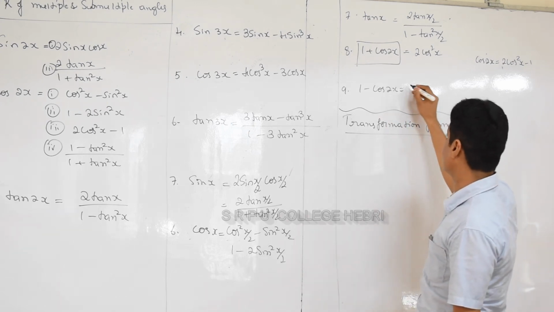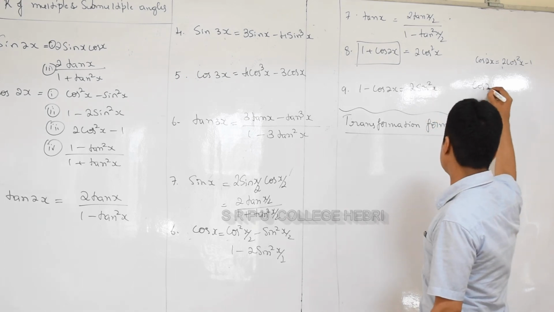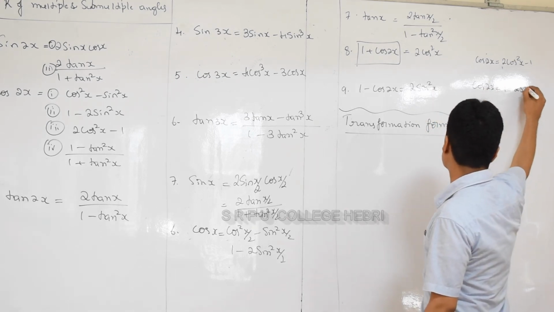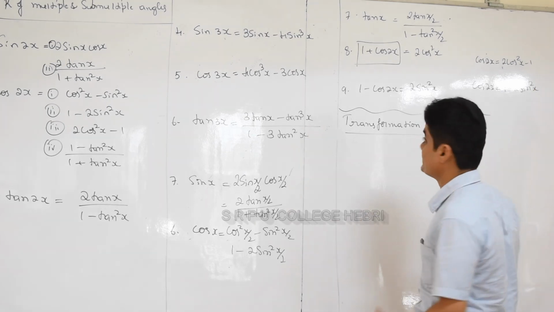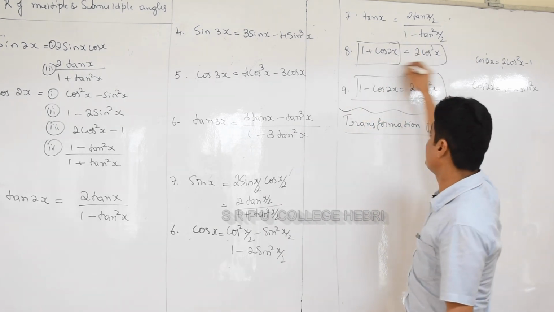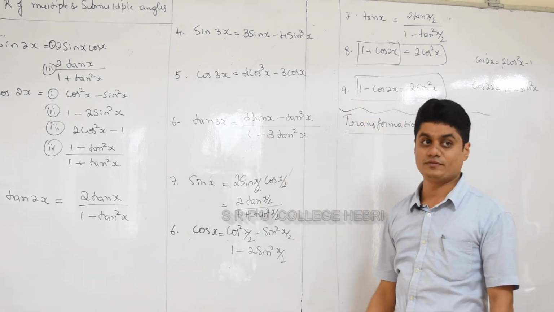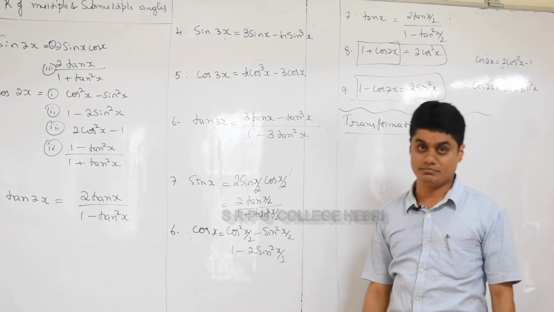ಅದೇ ತರ 1 minus cos 2x ಏನಾಗುತ್ತೆ? 2 sin square x. ಇದೆಲ್ಲಿಂದ ಬರುತ್ತೆ? See, cos 2x also equal to 1 minus 2 sin square x. So because of this, 1 minus cos 2x is equal to 2 sin square x. So remember these two formulas, okay? Very important. Actually, these are the sub formulas of cos 2x formula, okay? So these are the trigonometric ratios of multiple and submultiple angle.